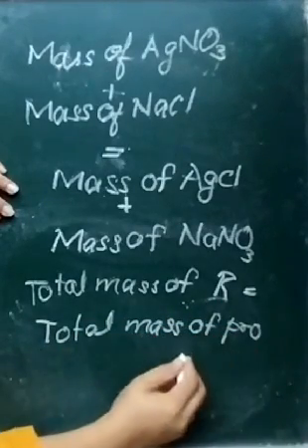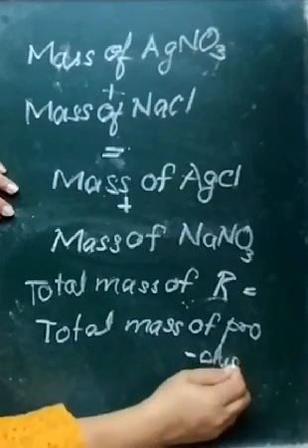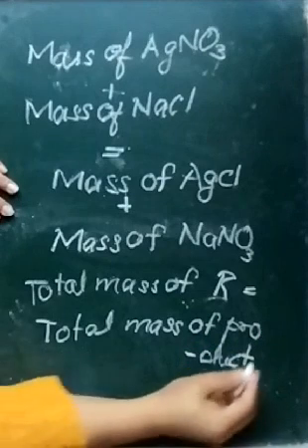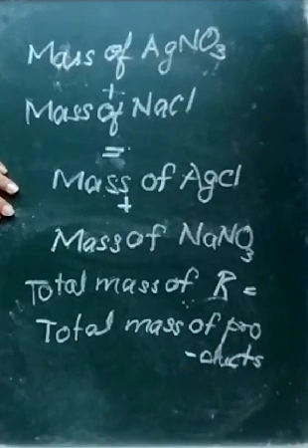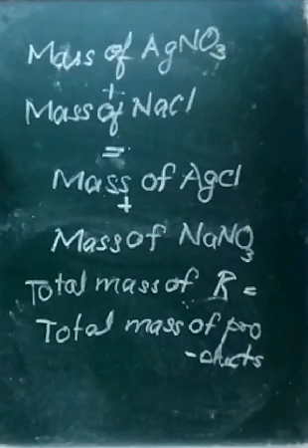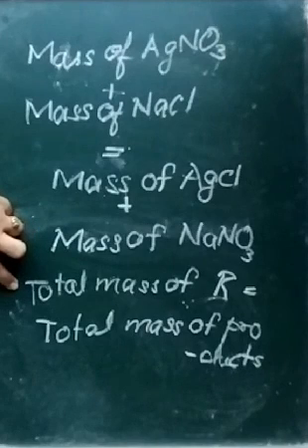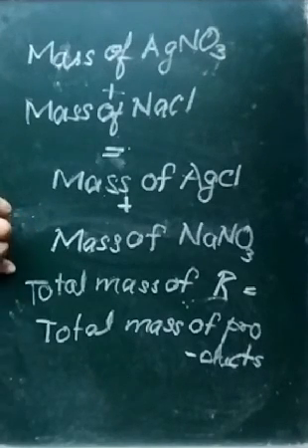So mass remains the same before a chemical reaction and after a chemical reaction. That means mass remains conserved. Mass can neither be created nor be destroyed. Total mass of reactants is equal to total mass of products. This is applicable when all of the reactants get converted to products.